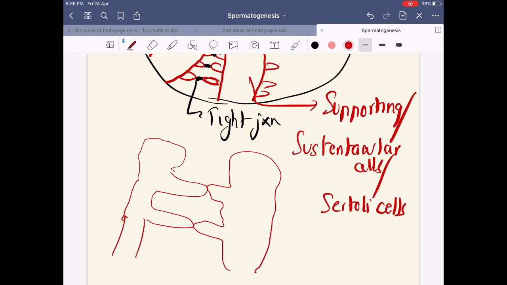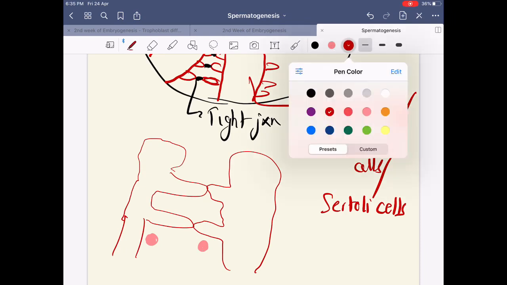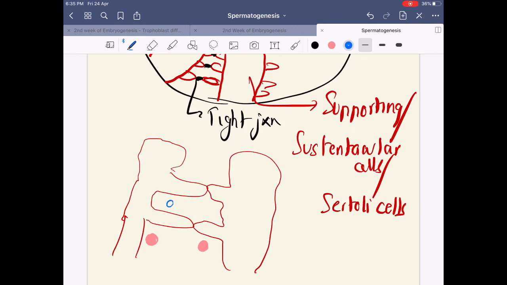Imagine these are two Sertoli cells. I have my spermatogonium here, which I am representing in this color in this compartment. They're going to develop further and form something else, which will be seen in this compartment. That is your primary spermatocyte. In the next stage, the secondary spermatocyte will be seen here in this compartment.